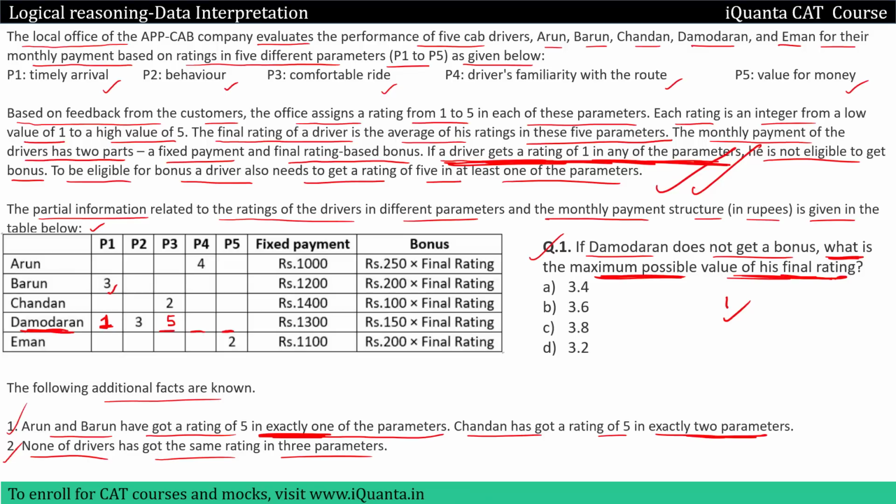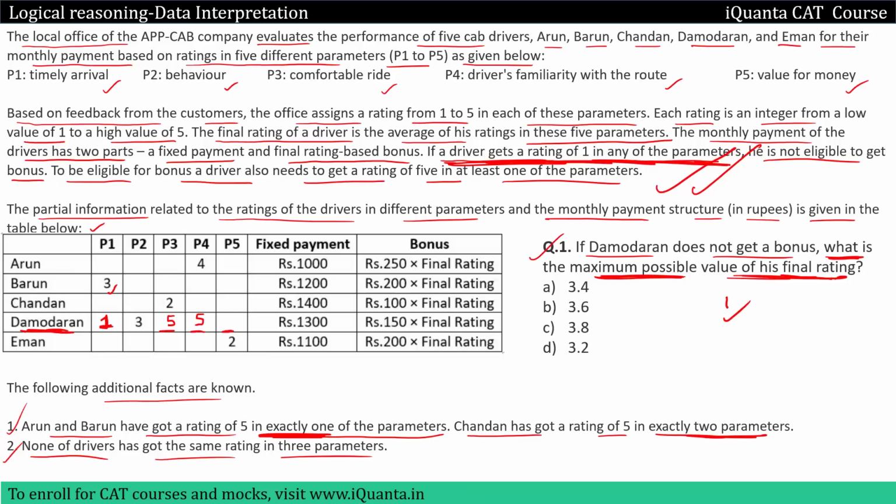Can I give Damodaran again a rating of 5 because I am maximizing? Can I give a rating of 5 to Damodaran in P4? Yes, that is possible, because for Damodaran we do not have any restriction that he cannot be given a particular rating 2 times, 3 times. Okay.